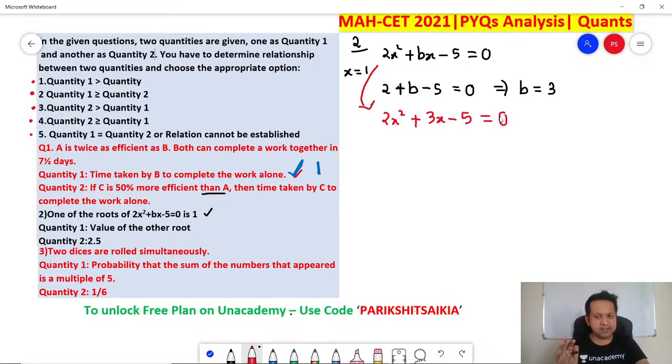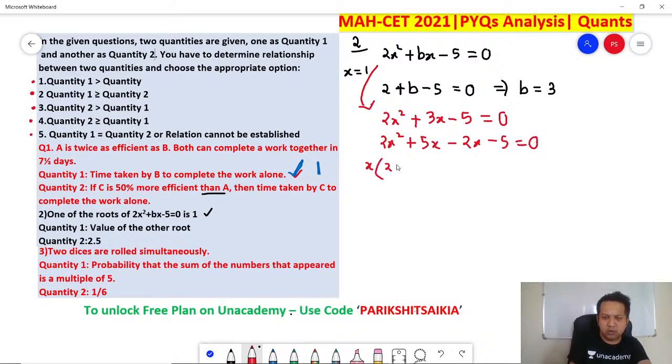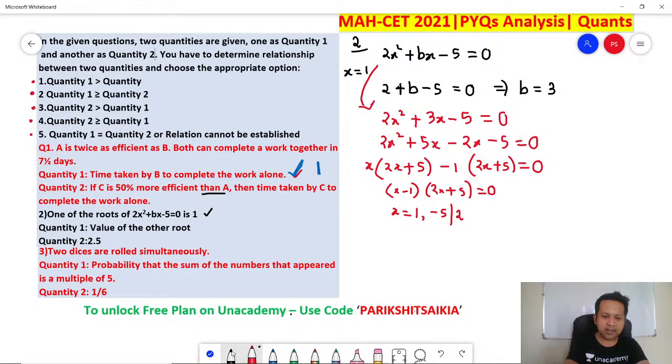Any doubt in this? Okay. So you can simplify this, factorize this. 2x square plus 5x minus 2x minus 5 is equal to 0. So you can take x common. x minus 1 and 2x plus 5 equals to 0. So what are the values? The values are x is equal to 1 or x is equal to minus 5 by 2. Correct?